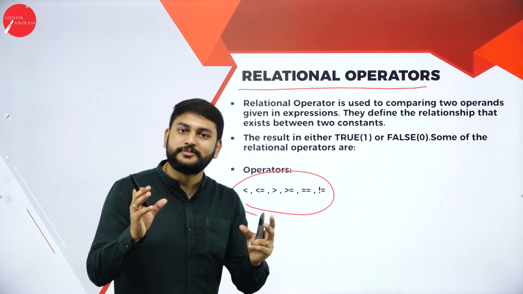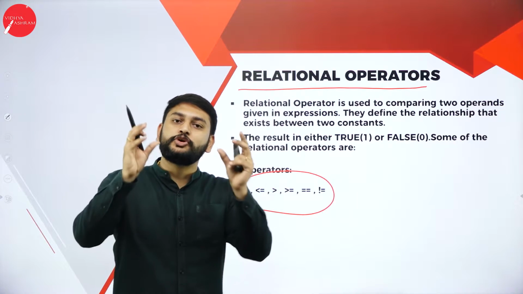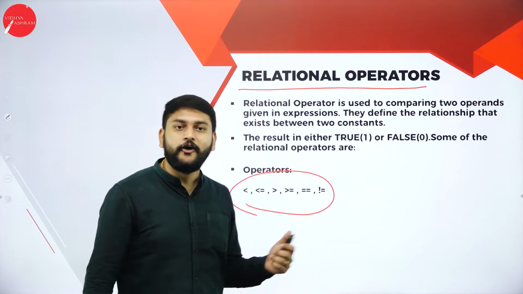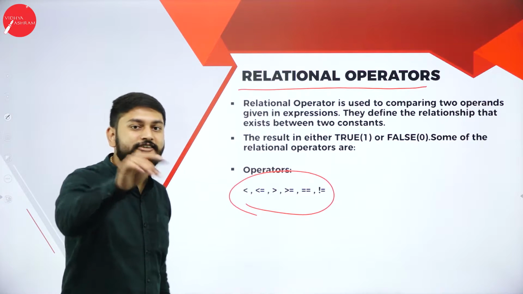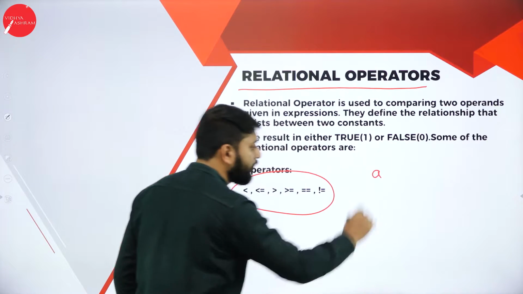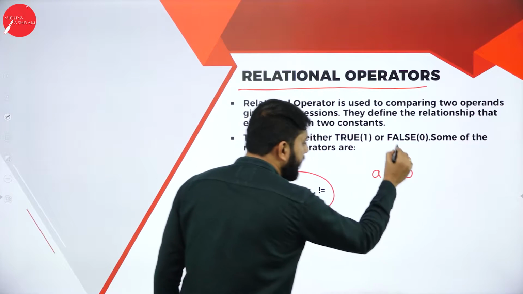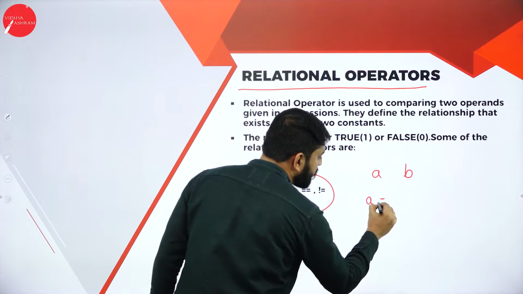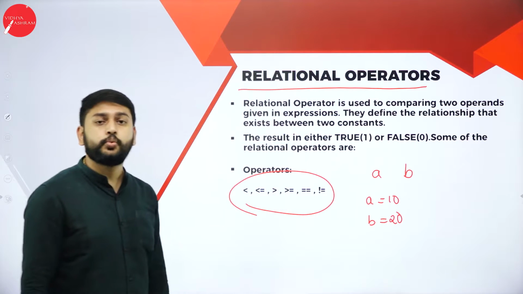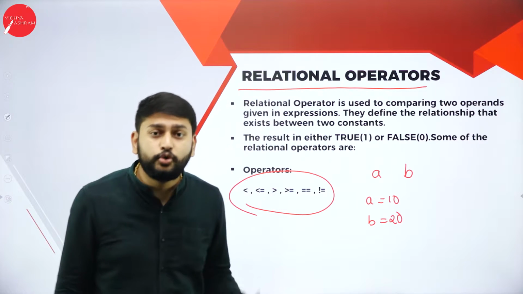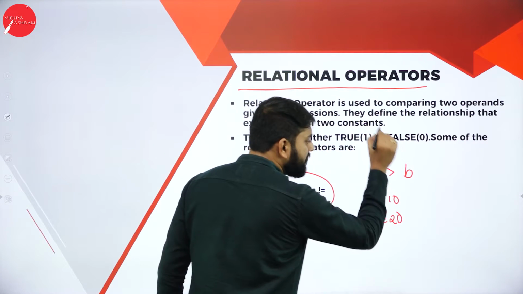I have two variables. To understand the relationship between two variables, I will be using all these operators. Listen to me carefully. I have a variable called A and I have a variable called B. Imagine I have A is equal to 10 and B is equal to 20. I should check which one is greater. How do I check? For that, I will check A is greater than B.